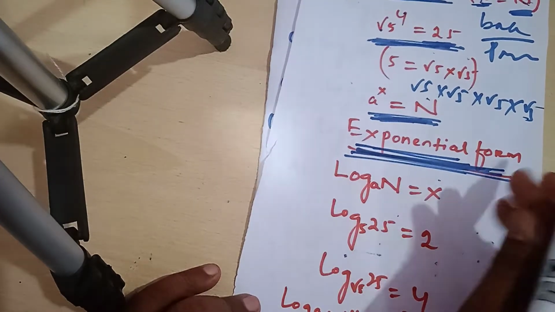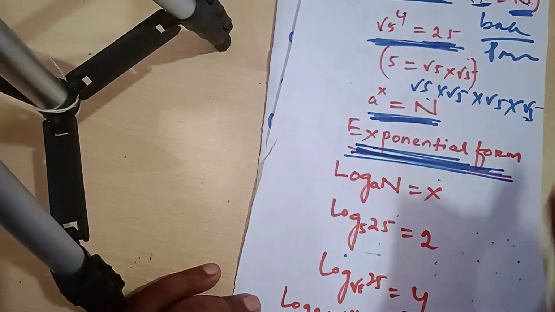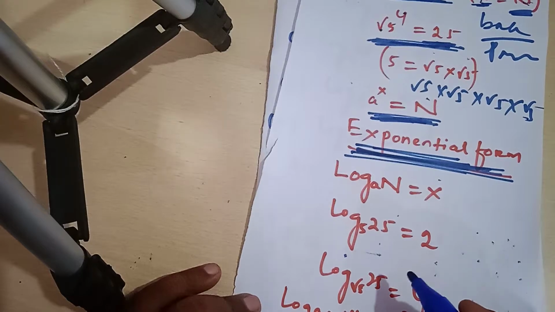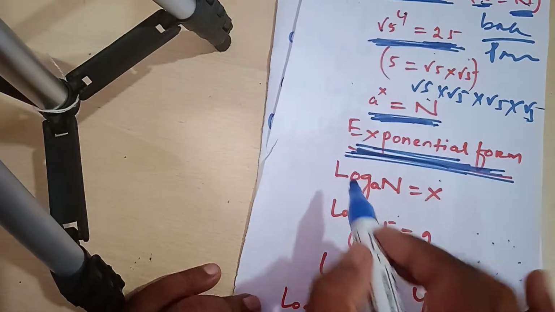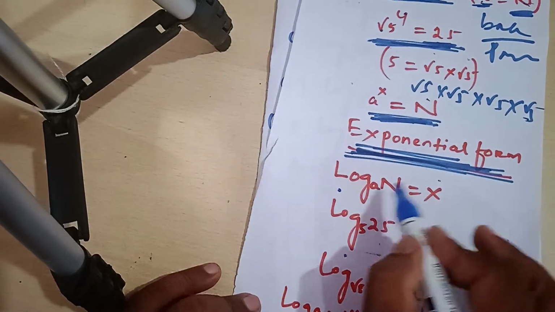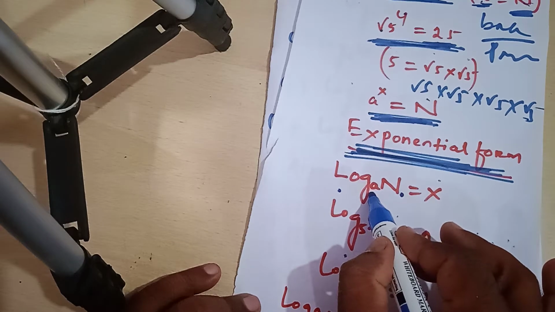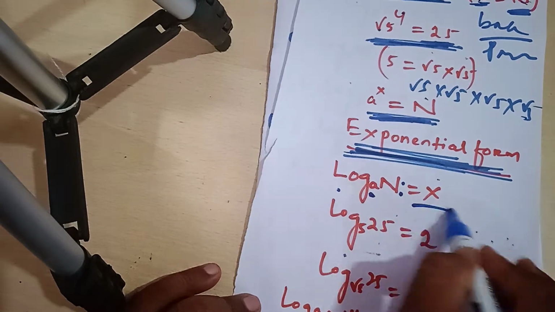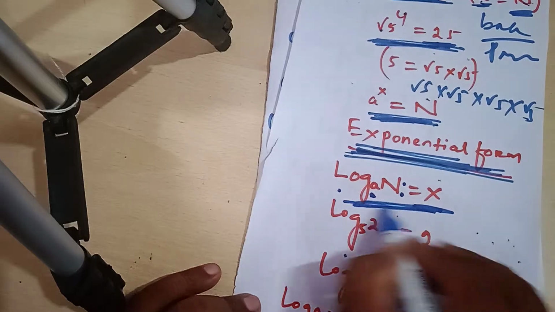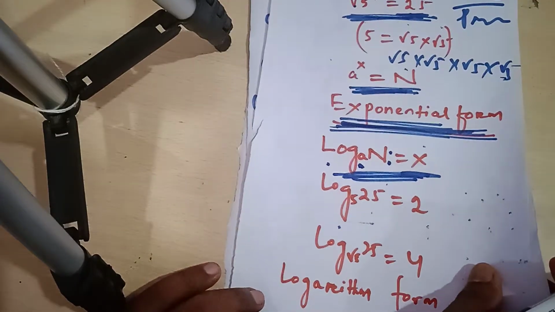We will express the exponential form in logarithmic form. We can express the exponential form as log n to the base a is equal to x. This is logarithmic form.